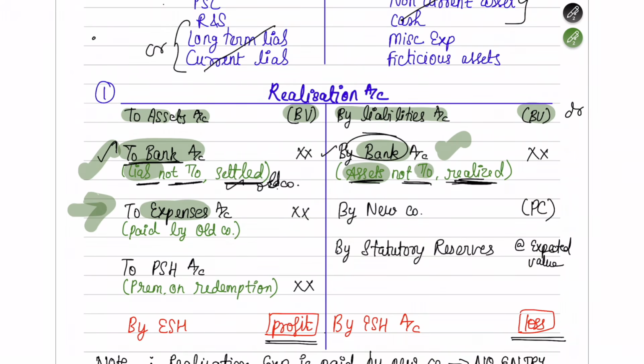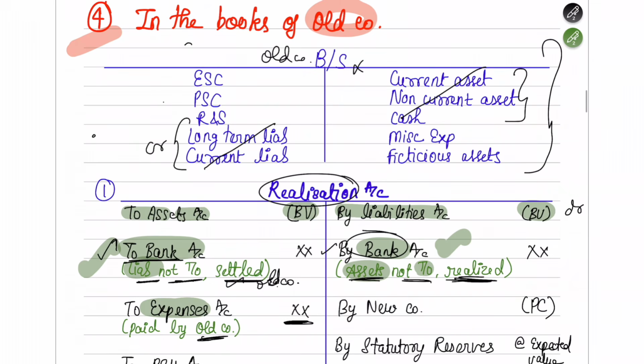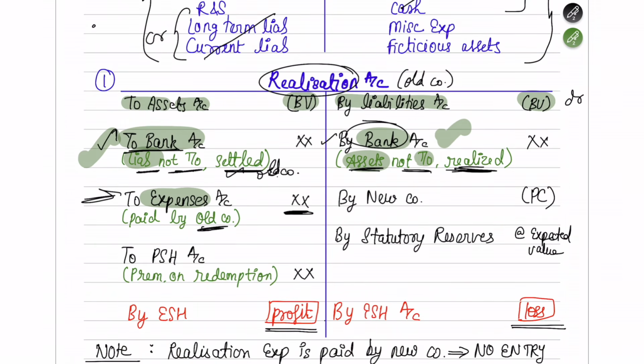Whatever expenses you are incurring related to this realization or liquidation, you can note them down under realization account. Here, only the expenses paid by the old company will come, because we are dismantling the balance sheet of the old company only. So this realization account is also in relation to the old company only. So if the old company is paying any expenses, only those expenses will come here.